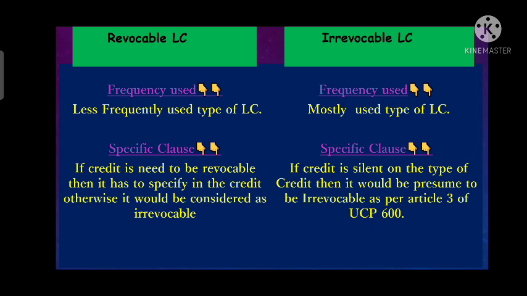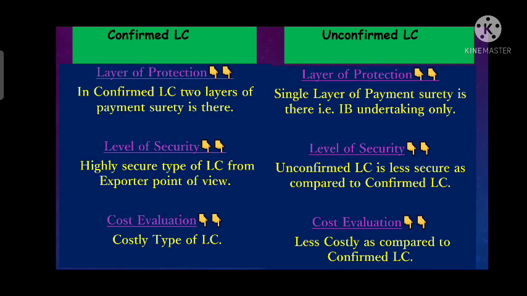अगर कोई LC इशू होता है एंड इट इज नॉट मेंशनिंग दैट इट इज सब्जेक्टेड टू irrevocable, then we will automatically consider as irrevocable until unless where it is mentioned that this type of LC is this. So revocable LC has to specifically mention that this is revocable LC, else it will be considered as irrevocable. Whereas if irrevocable LC is silent, where it does not mention the type of LC, then it will be automatically considered as irrevocable as stated in Article 3 of the UCP 600.